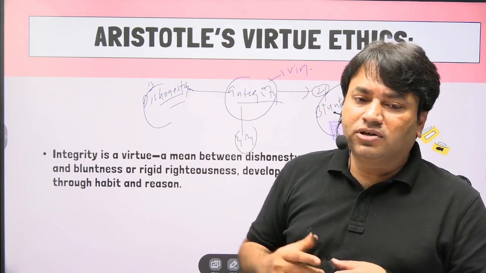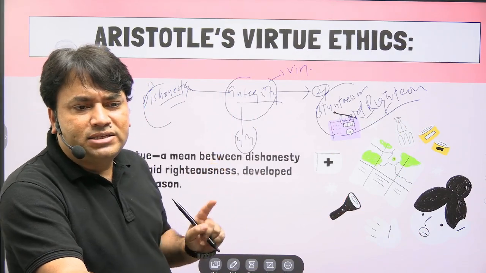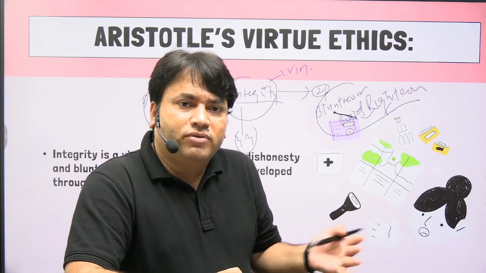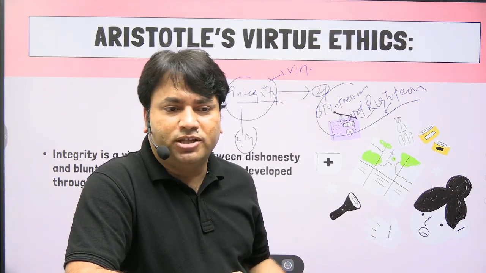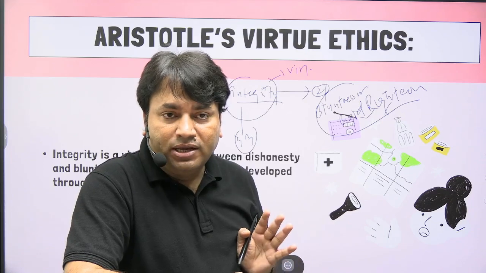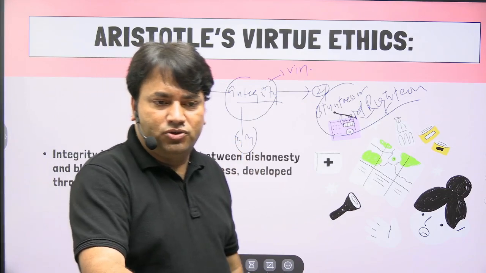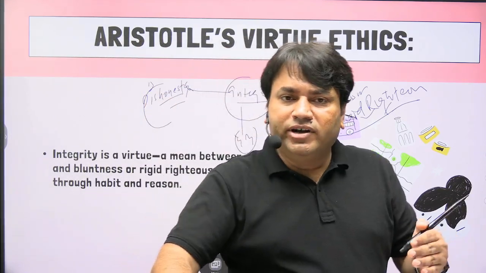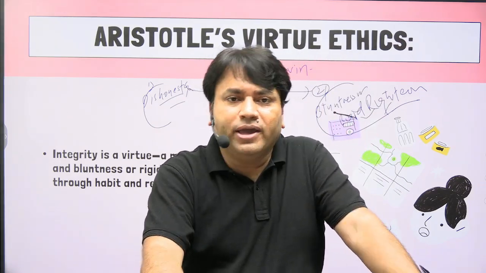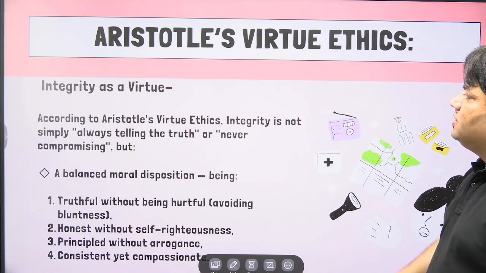So in the words of Aristotle, integrity is a virtue. It means, for example, you will find that many people say always tell the truth, always speak the truth without any compromise. That is integrity in the words of Aristotle. This we will discuss in detail, what Aristotle's golden mean theory is. According to Aristotle's golden mean theory, you must remember that integrity is a virtue.